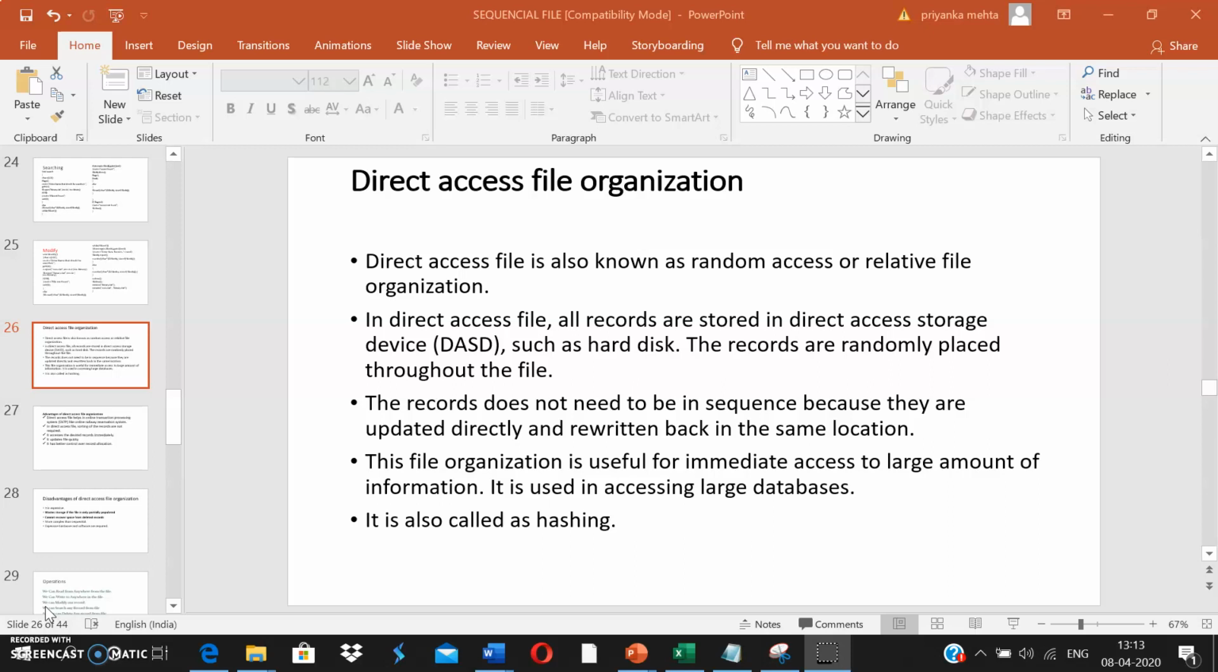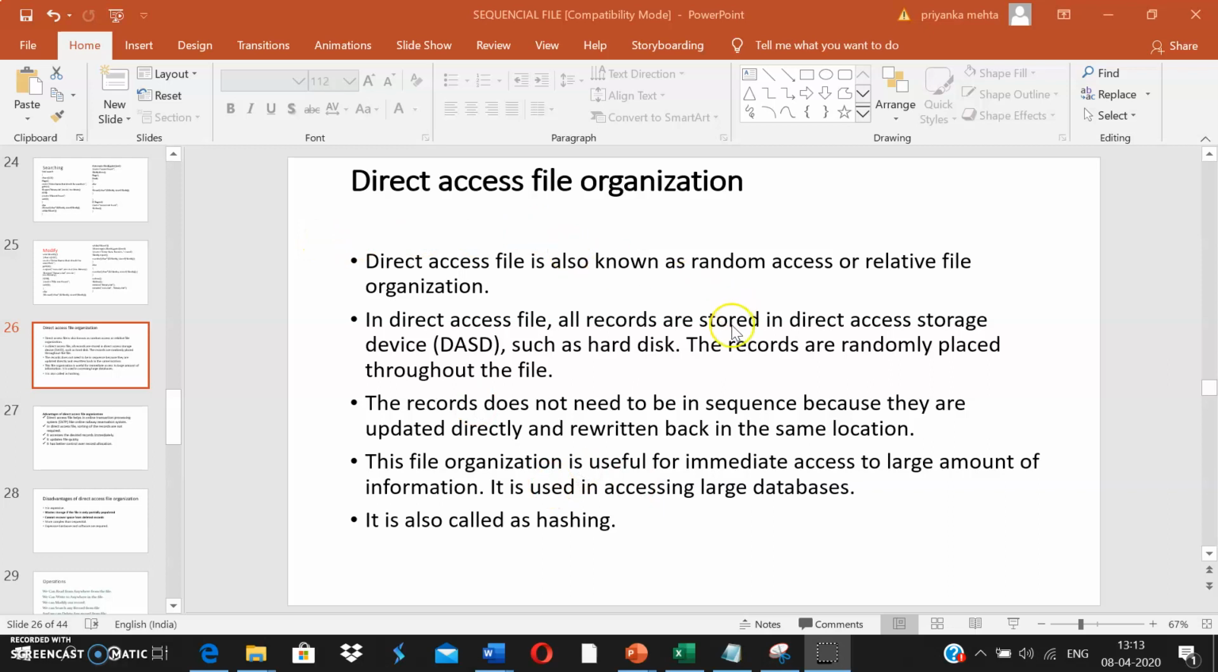In sequential file organizations we were traversing sequentially in the file to access any record. So we cannot randomly access any record, whereas in the direct access file we can randomly access any record. We can randomly store any record at any particular position. Therefore these files are also known as random access or relative file organizations. The records are randomly placed throughout the file. It can be written randomly at any location and accessed randomly from any location, and this can be done using hashing.